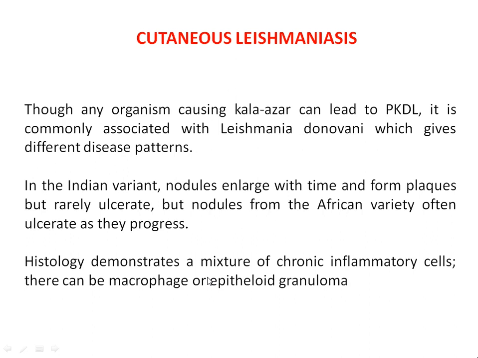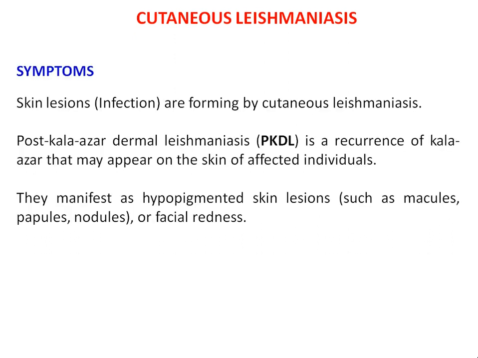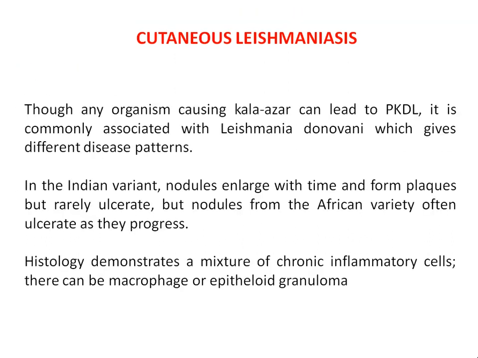Though any organism causing Kala-Azar can lead to post-Kala-Azar dermal leishmaniasis, it is commonly associated with Leishmania donovani, which gives different disease patterns. In the Indian variant, nodules enlarge with time and form plaques, but rarely ulcerate.